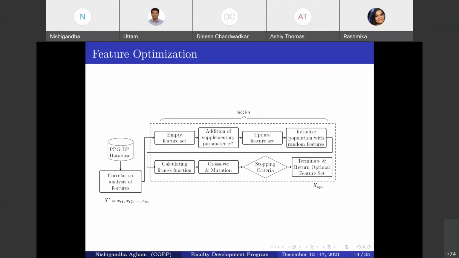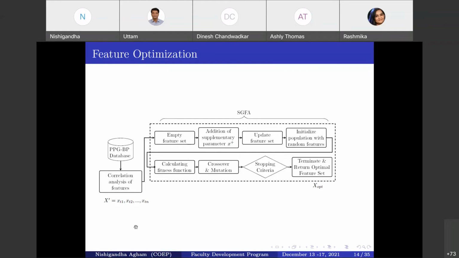So this is the method, or the solution, we have proposed towards the feature optimization problem. Now, what happened in this case? Here we use only the PPG BP database. Why? Because in order to reduce the complexity which can happen by using the ECG. So that's why I only use PPG signals, a single signal, to estimate the BP.